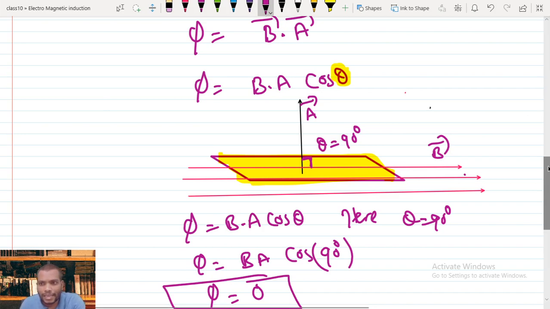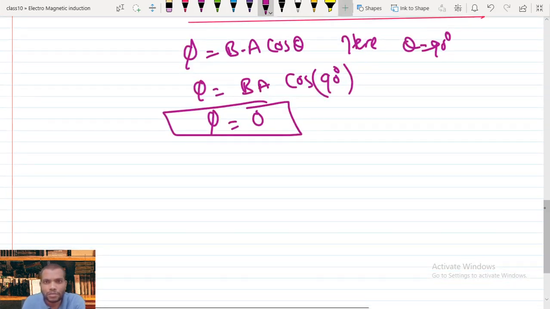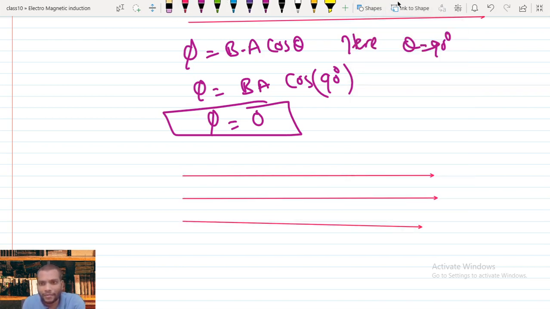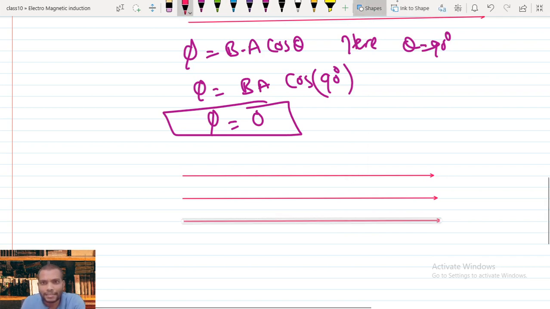Now if I change the area, suppose this time I draw the magnetic field lines, so these are the magnetic field lines. Let me draw two more. The magnetic field lines are going in the eastward direction.